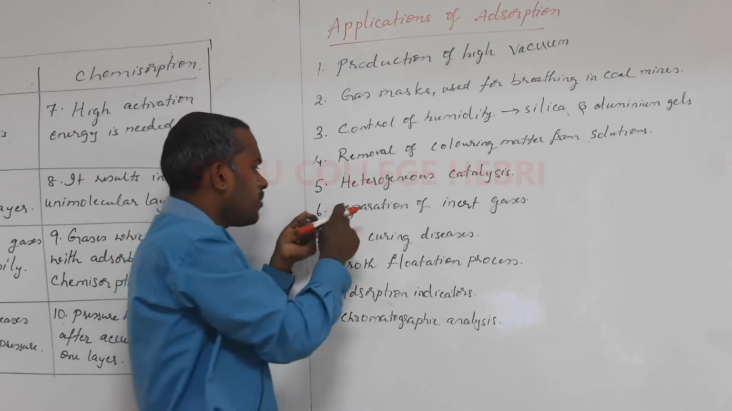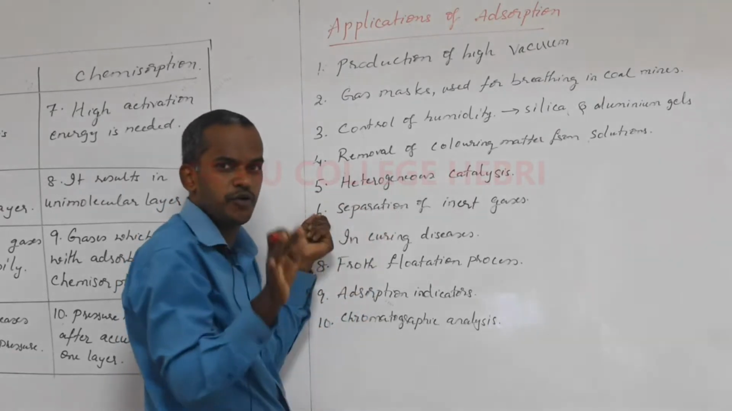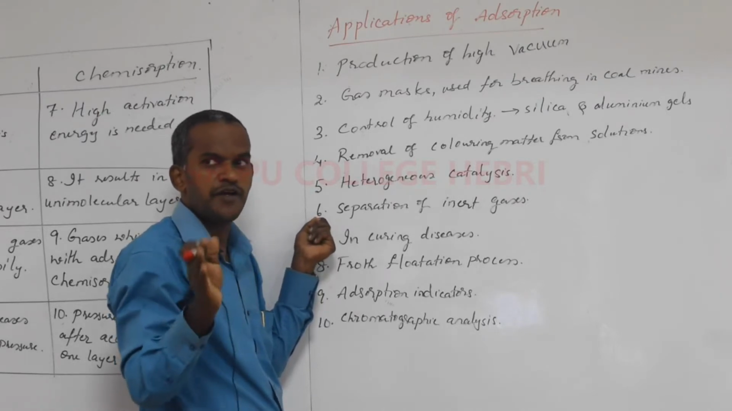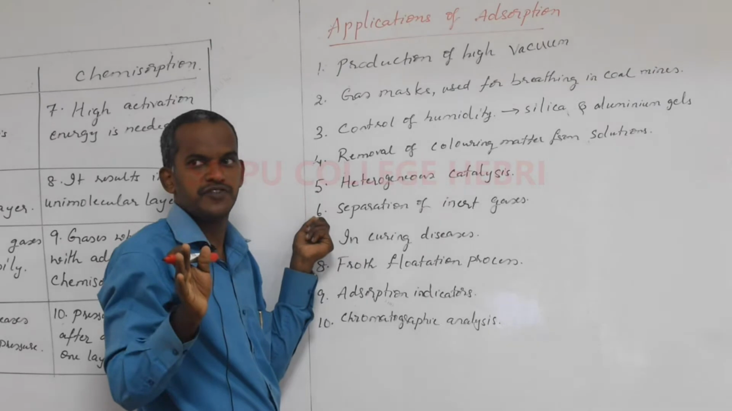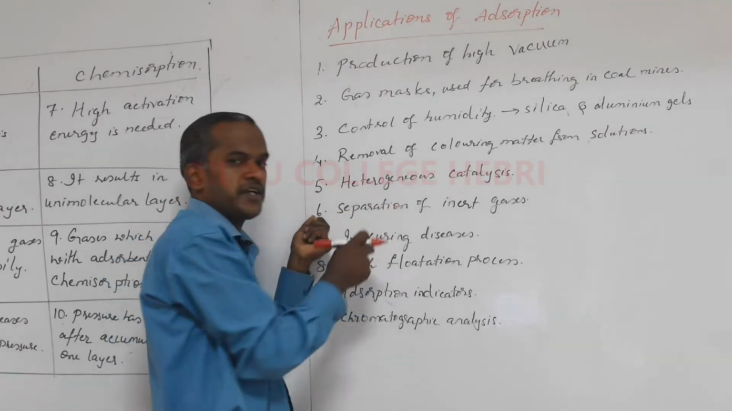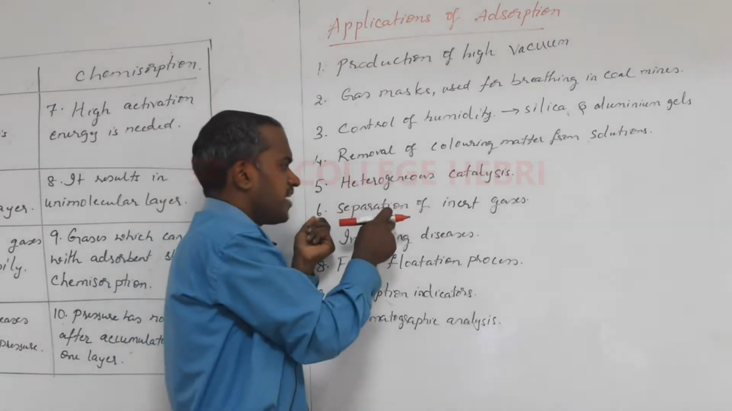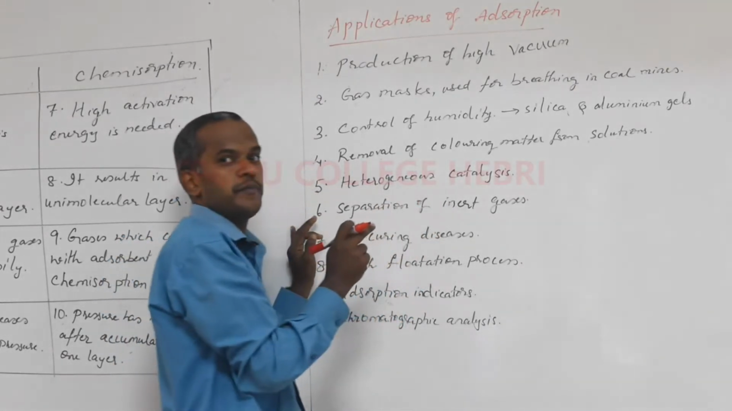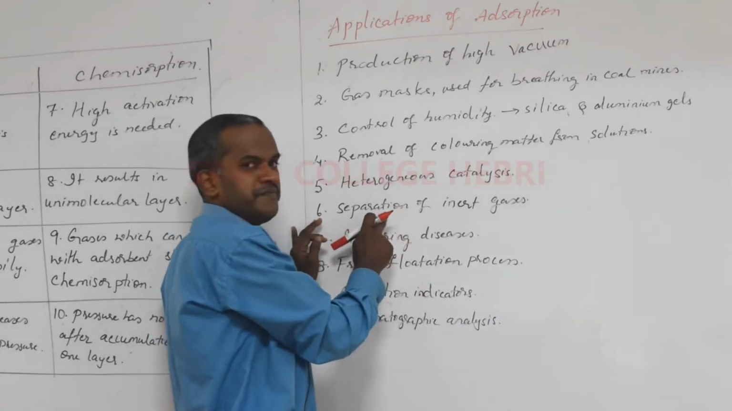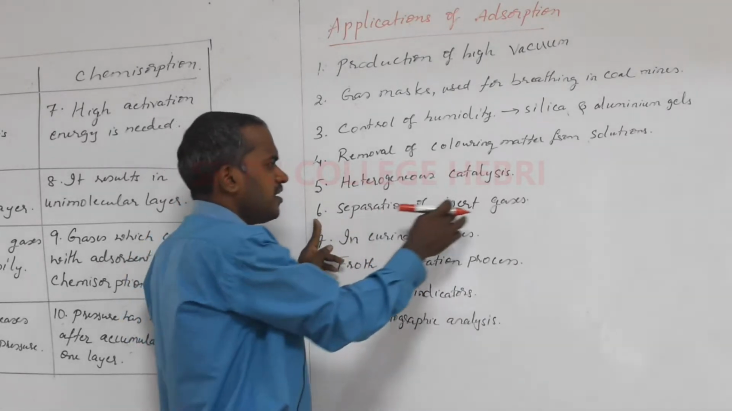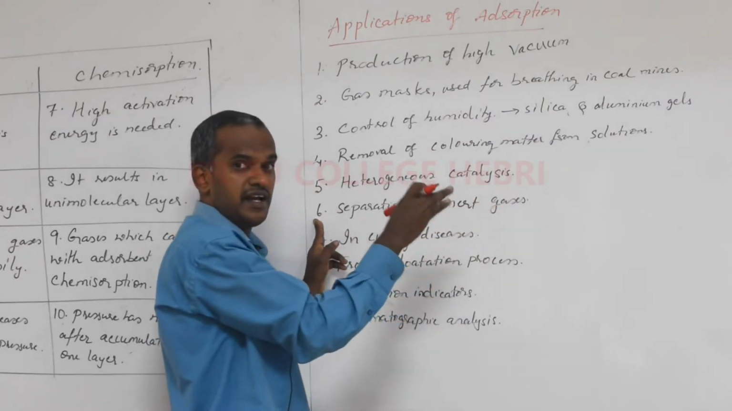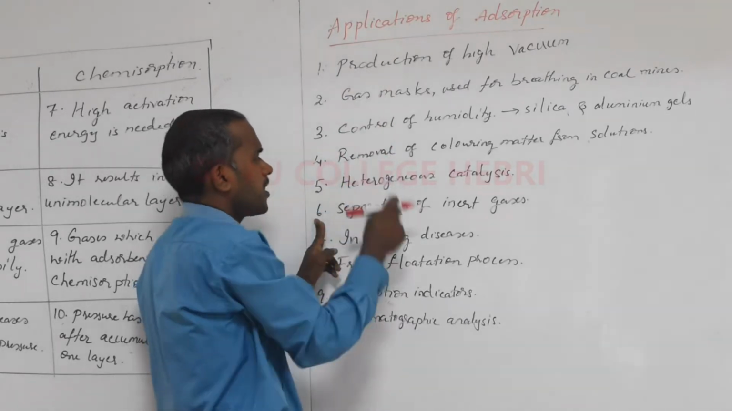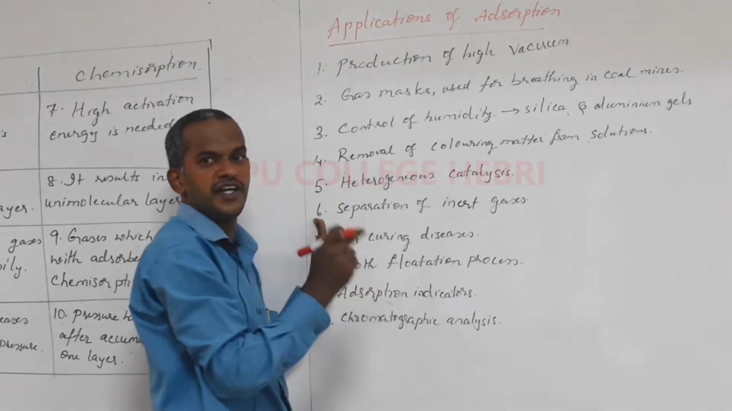Okay, now one more interesting thing: inert gases. We know the noble gases: helium, neon, argon, krypton, xenon, radon. Among these, radon is not present in the atmospheric air, but except that, the rest are all present in the atmospheric air. If you want to separate and purify these inert gases, then we also use the same charcoal. The isolation and separation of the inert gases, which are chemically less reactive, is done based on adsorption only. So that is one more application of adsorption, separation of inert gases.